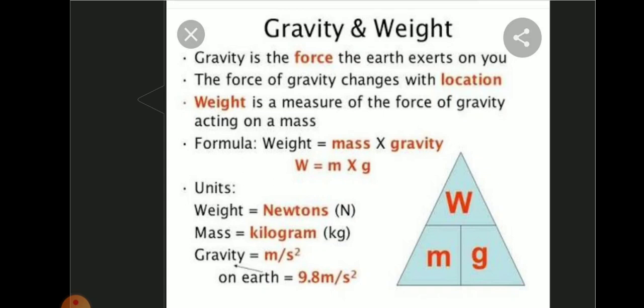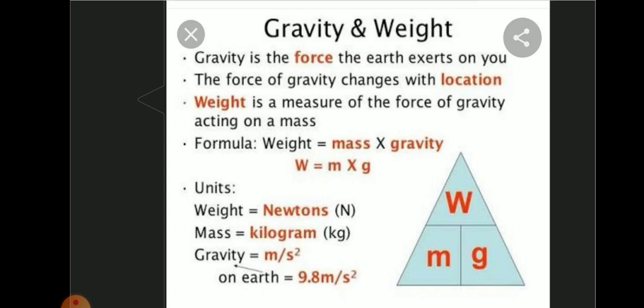If the same person who has a mass of 60 kilogram goes to the surface of the moon, he would weigh only 97.5 Newton. Here, what is G used? The same 9.8 meter per second square? No. The same person goes to the surface of the moon. Now what is the value of acceleration due to gravity on the surface of the moon? It is given as 1.625 meter per second square. Then you use G is equal to 1.625. If you put it in the formula W is equal to M into G, 60 into 1.625 is equal to 97.5 Newton.